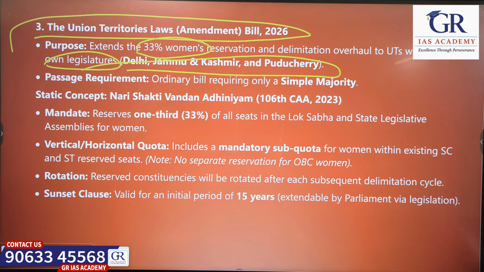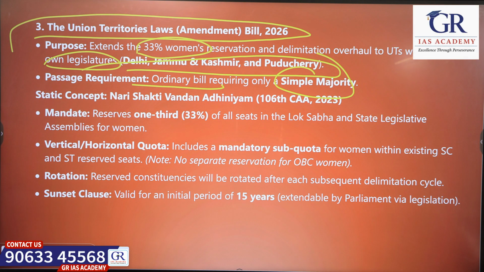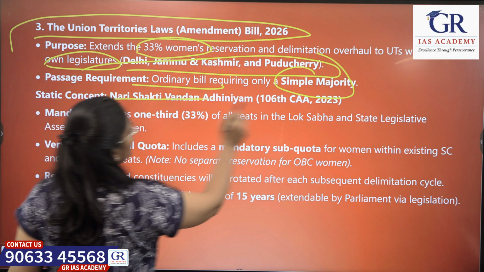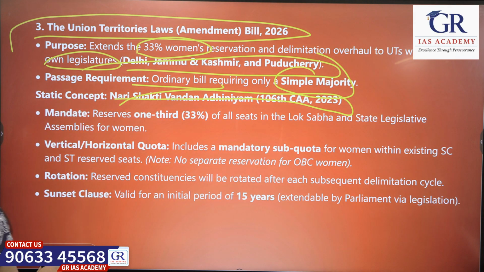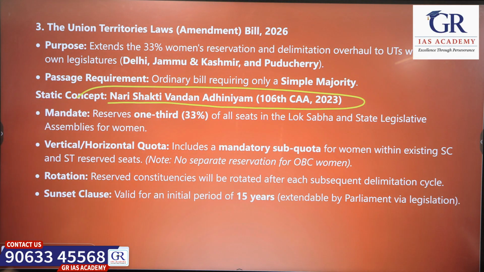Okay. So what is the requirement? Normally, an ordinary bill requires a simple majority. So there is another concept called the Nari Shakti Vandan Adhiniyam, the 106th Constitutional Amendment 2023. What about this act?